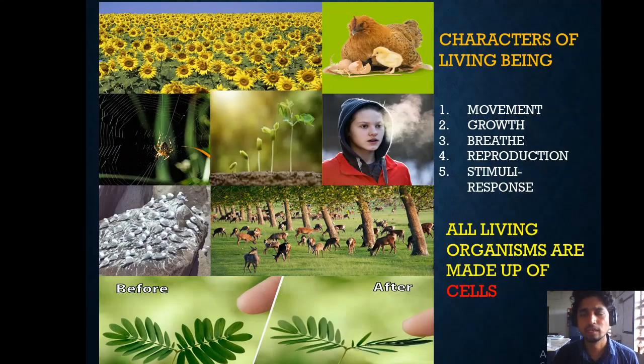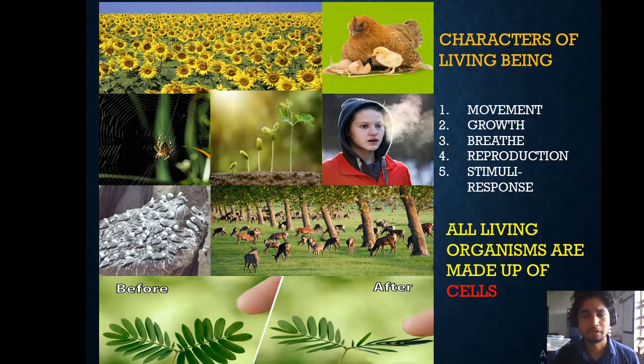Coming to living things, the characters of a living being: if you see, they have movement. All the animals move. In the case of plants, though they cannot move from one place to another, still they have growth-related movement. Means they can move across the growth. As they grow, they move. And the next attribute is growth as well. We all were very young and we started to grow up further. Growth is another sign of the characteristics of a living being.